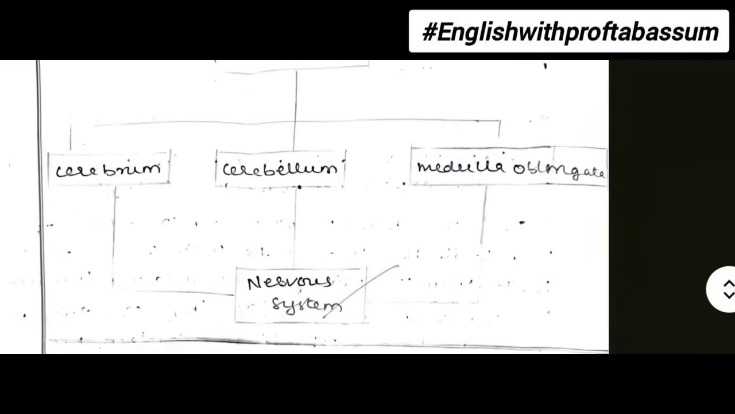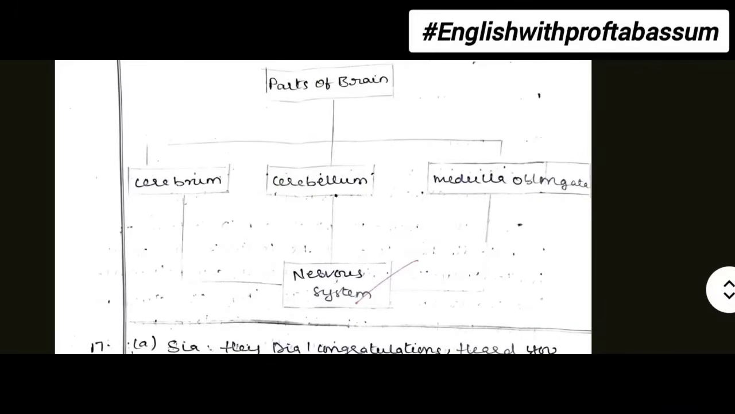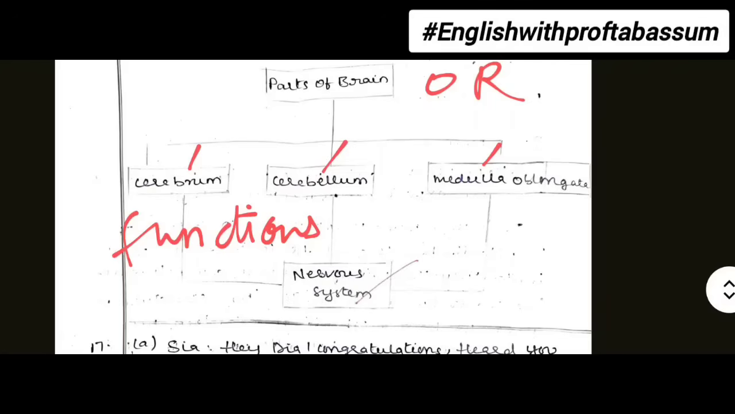Okay. Then the student tried to make a flow chart, but it was incomplete. The functions were missing. At least you must write one point about the functions of cerebrum, cerebellum, and medulla oblongata. So that's why the student lost half a mark. I have cut only half mark, but in the exam they'll cut more marks. So either you can write points or you can draw like this.